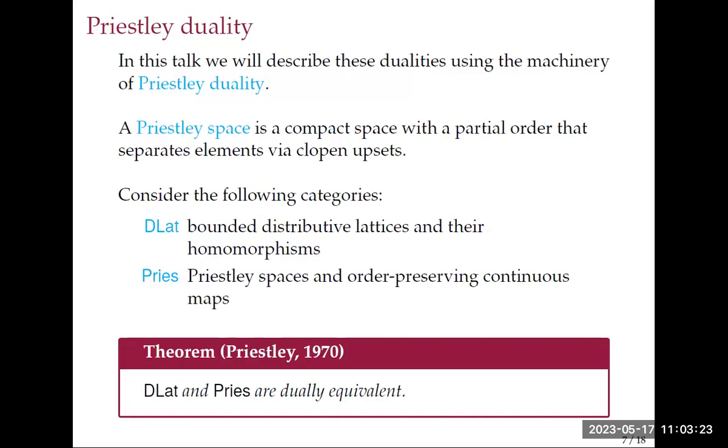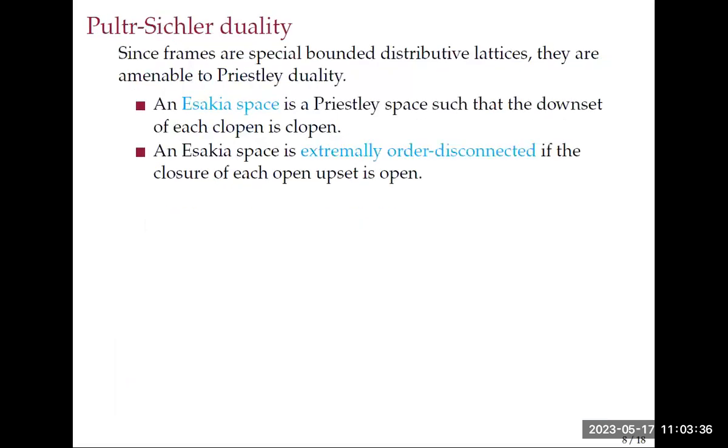And Priestley duality states that the category of bounded distributive lattices and their morphisms is dually equivalent to the category of Priestley spaces and order preserving continuous maps. Now, since frames are special bounded distributive lattices, you can apply Priestley duality to them.